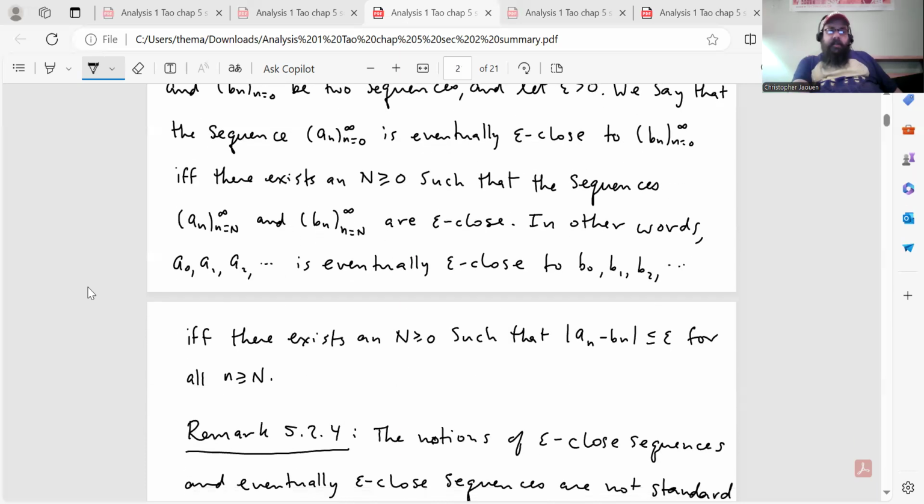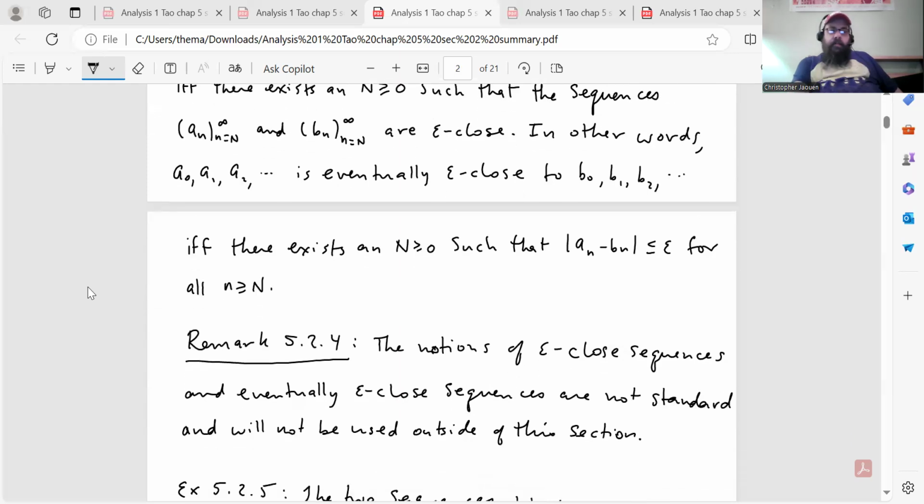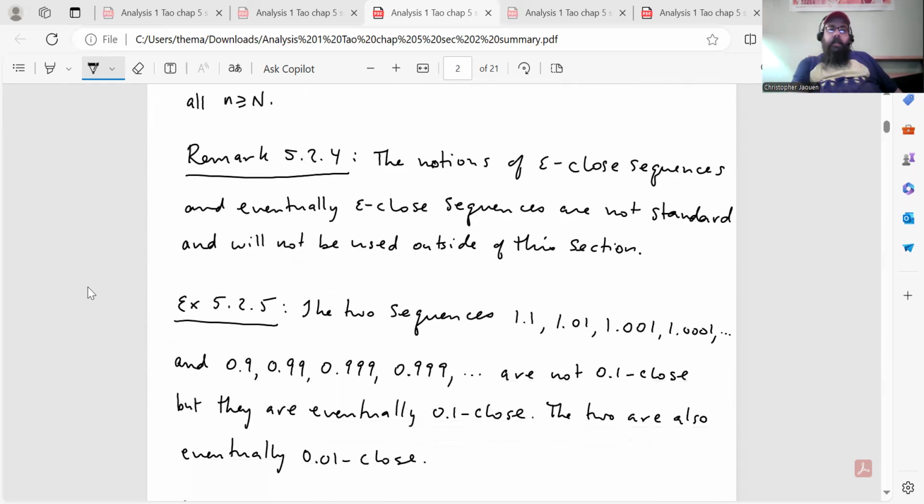In other words, a_0, a_1, a_2, ... is eventually epsilon close to b_0, b_1, b_2, ... if and only if there exists a capital N greater than or equal to 0, such that the distance between a_n and b_n is less than or equal to epsilon for all n greater than or equal to capital N.